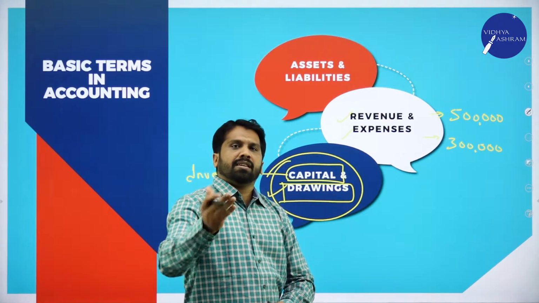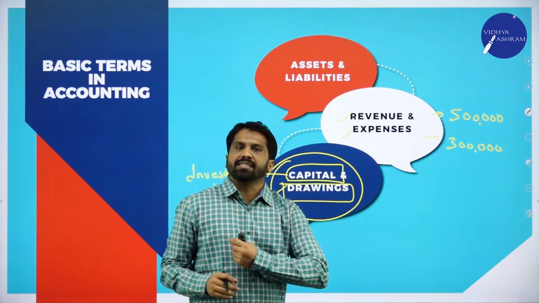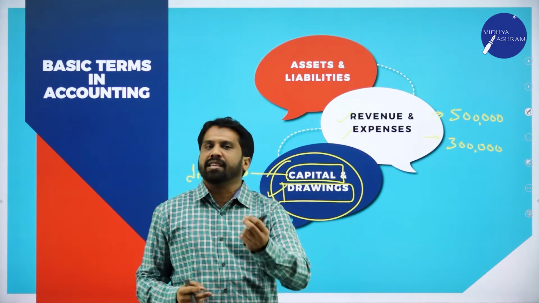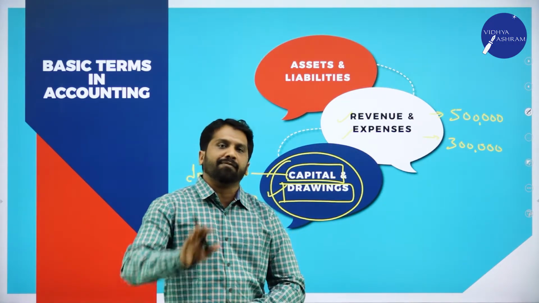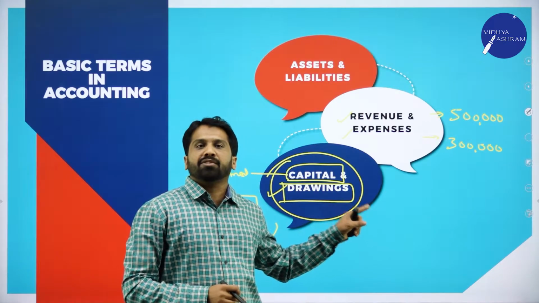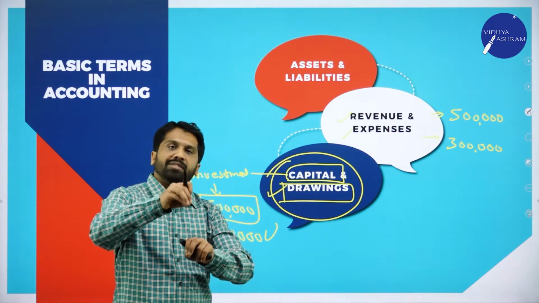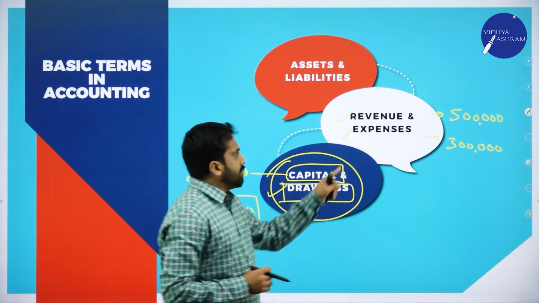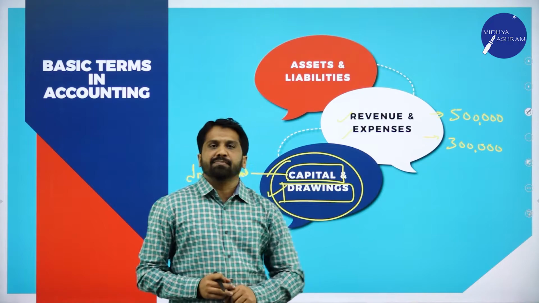Depreciation means decrease in the value of the asset. You purchased a bike for 2 lakh. After 1 year, it will become 1.5 lakh. That 50,000 we call depreciation, because of usage of that bike, the value decreases. Like those come under expenses.